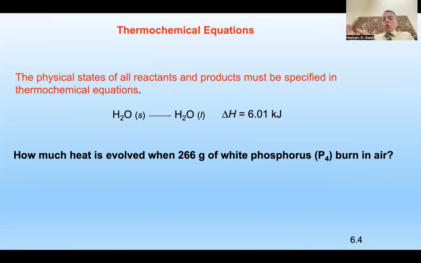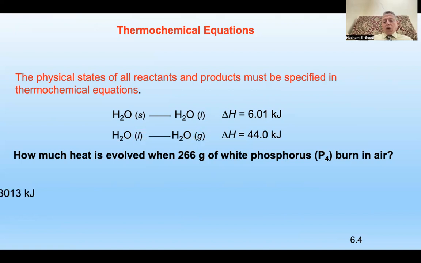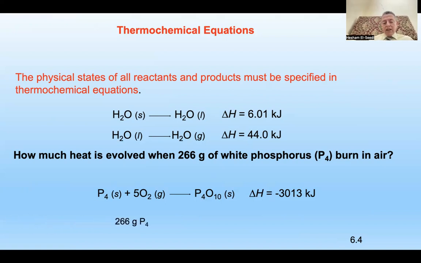So the physical state, which we talked about at the beginning of the lecture, is really very important for all reactions, and the products must be specified in thermochemical reactions, as we studied in such examples. What is the second question about phosphorus? If you have 266 grams of white phosphorus burning in air, then you put the equation first, and then you see the factors, and you put the amount in and calculate it. Then you get at the end how much is needed.